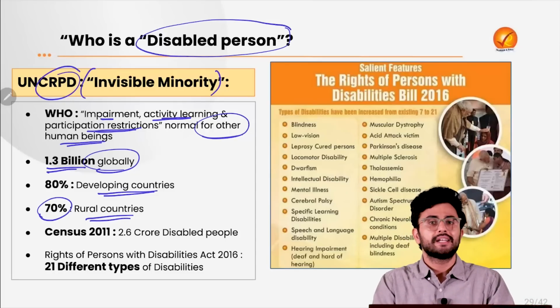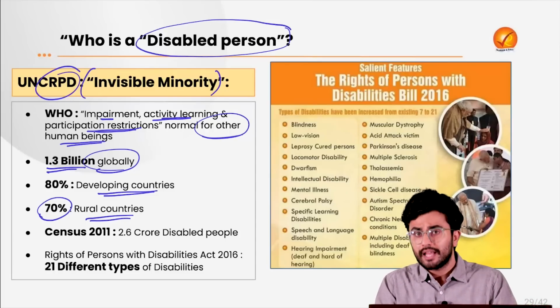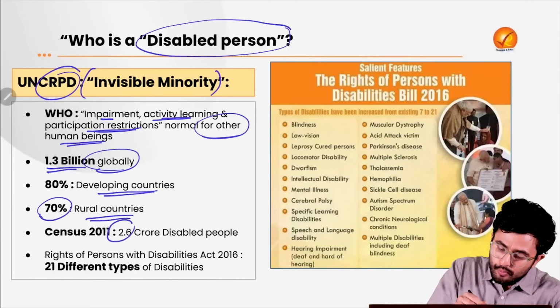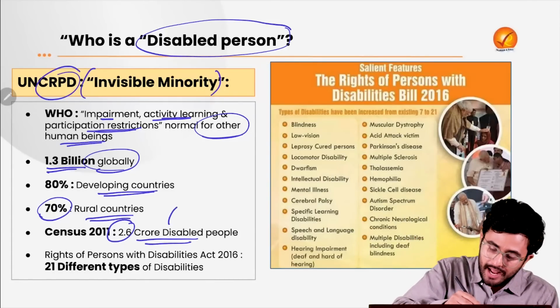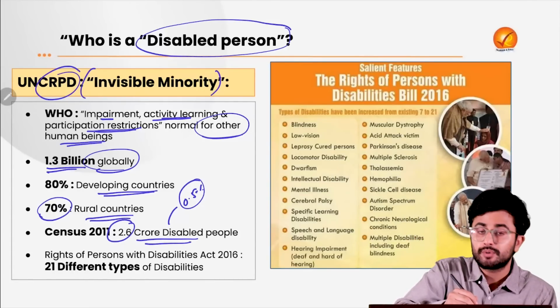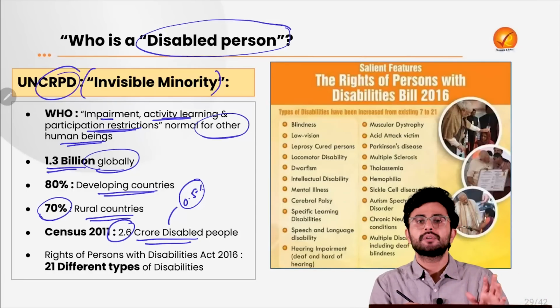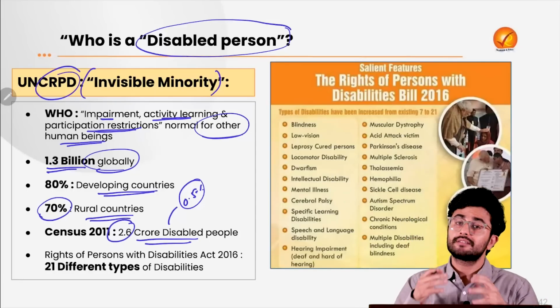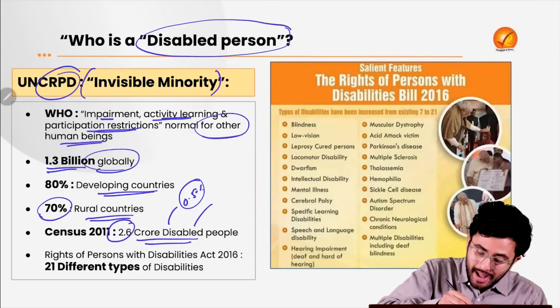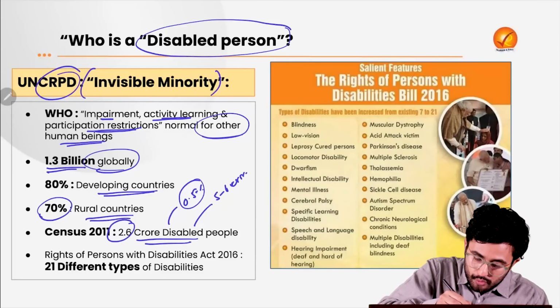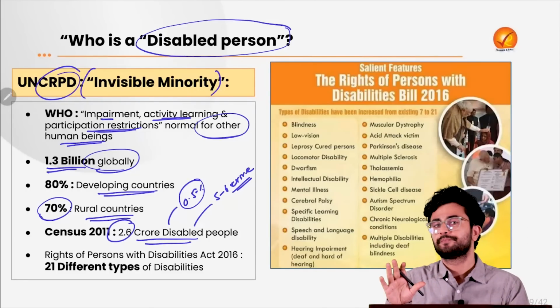If we look at India specific data, as per the Census 2011, there were around 2.6 crore disabled people, amounting to 0.5% of our population. But as per the World Health Organization's recent estimate, this number has shot up and might have increased to 5 to 6 crore disabled people.